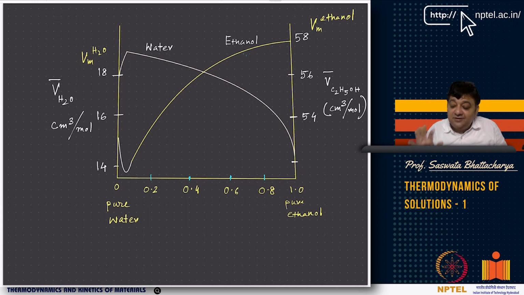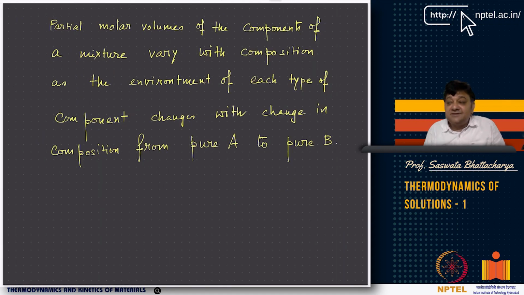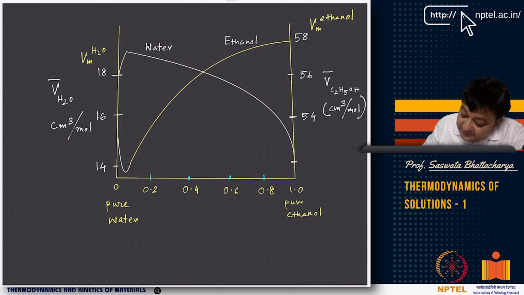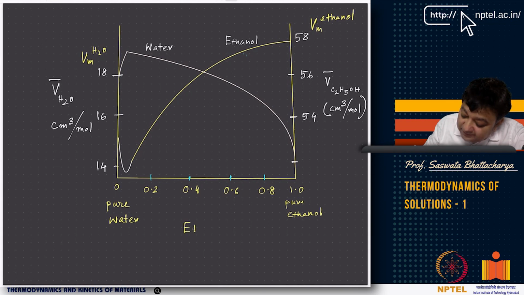But you have to understand the concept. The concept is this: partial molar volume is the contribution of water to the change in the overall volume of the mixture of ethanol and water. Please try to understand the concept here. You have a mixture of ethanol plus water solution.